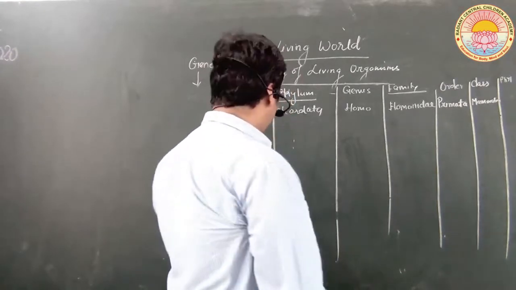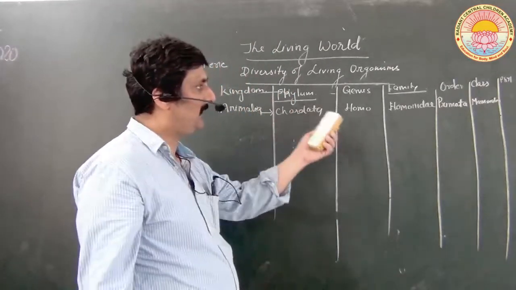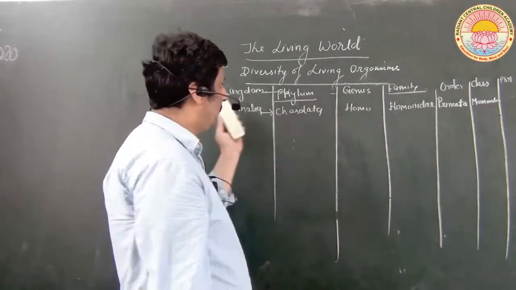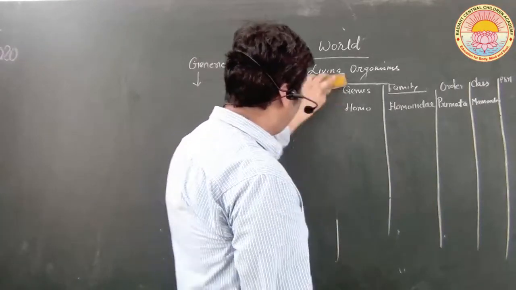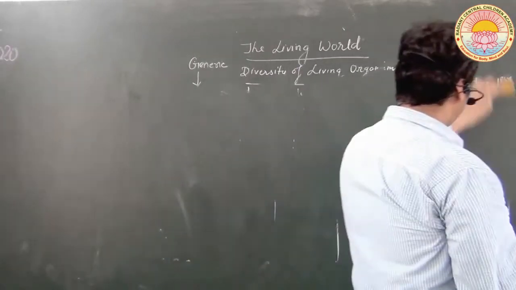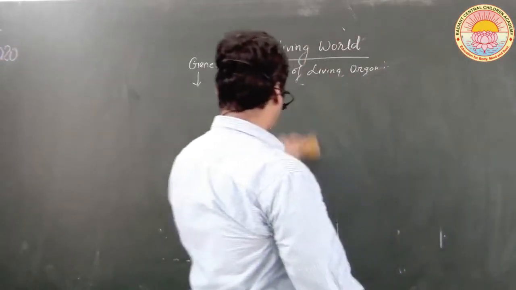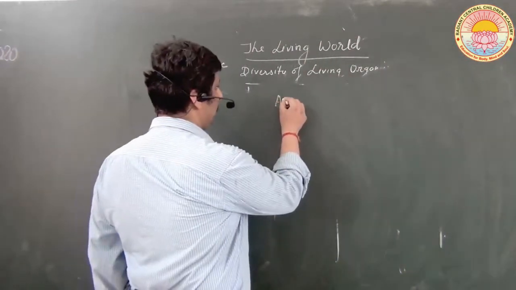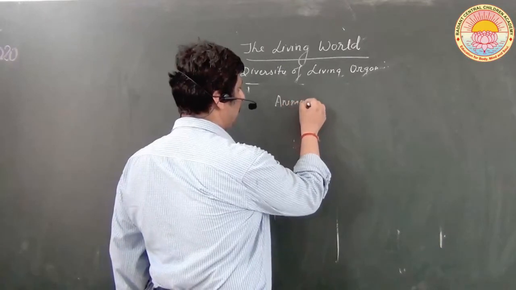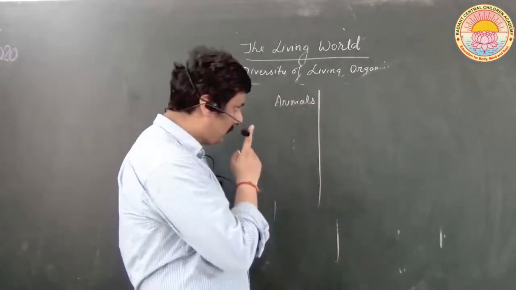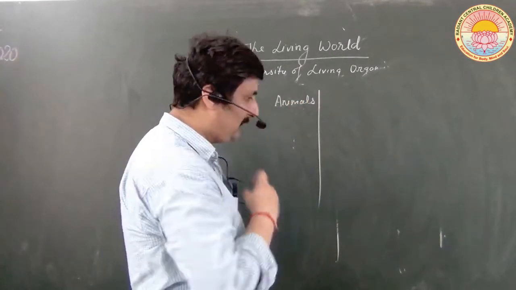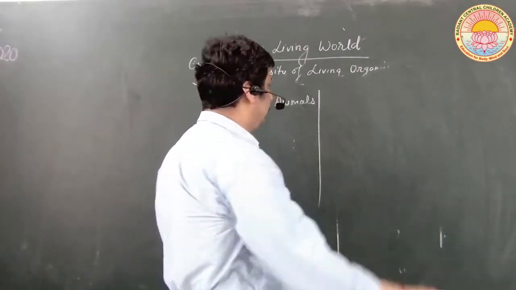Genus, family, order, class are scientific terms, but in layman's language, even animals are considered to be a convenient category or a taxa.